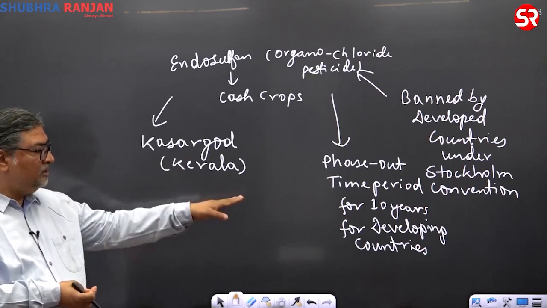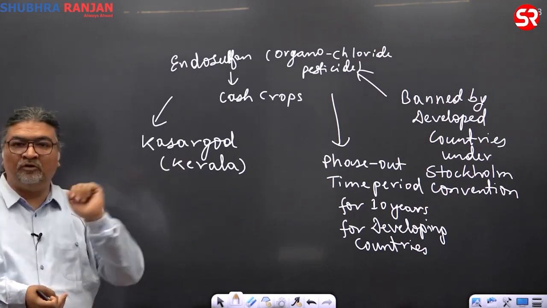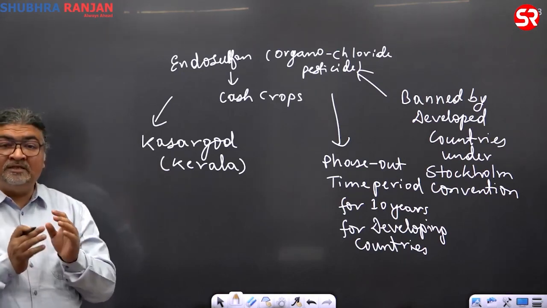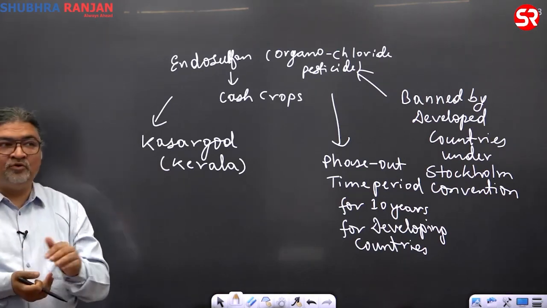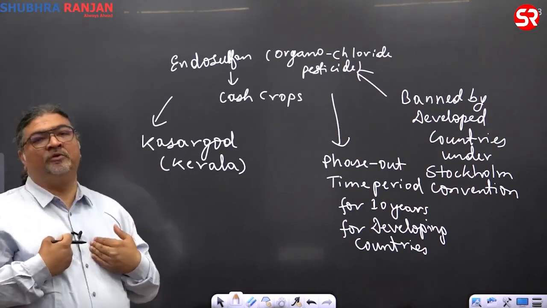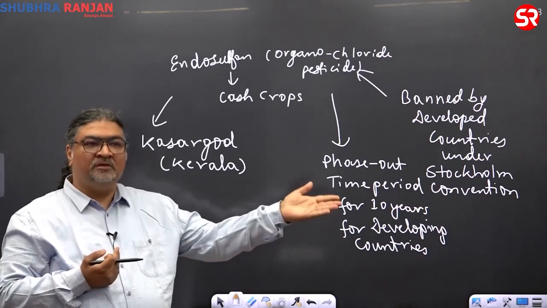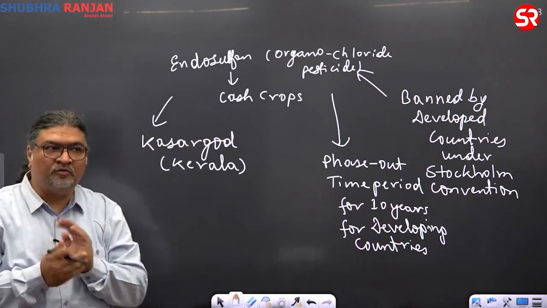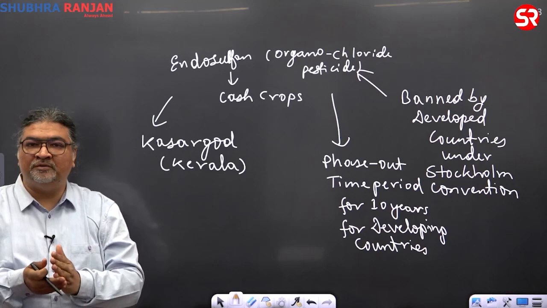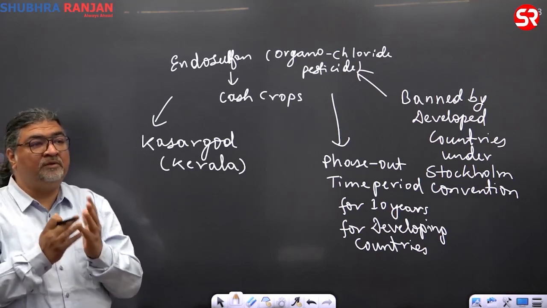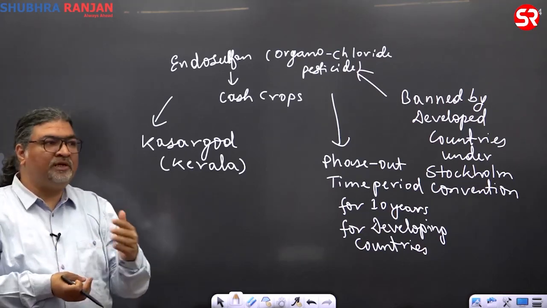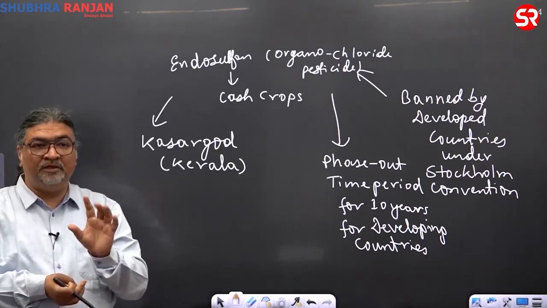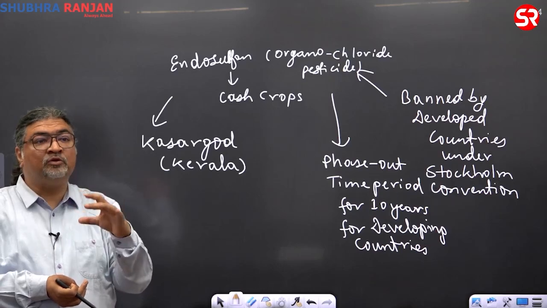So India still has not banned it officially. But what is the problem here? Such a dangerous chemical pesticide which goes into the environment is not only harmful to us humans, but also plants, animals, and other wildlife. They also get affected. So which convention comes in? Stockholm. India is now struggling with a number of such chemical pesticides. From time to time we are taking some action, but again this comes up, and I will be covering that. The 28th will be a very important class, because I will be bringing those kinds of current issues.